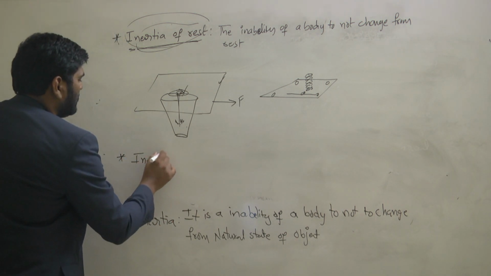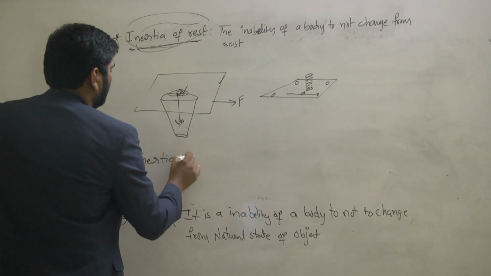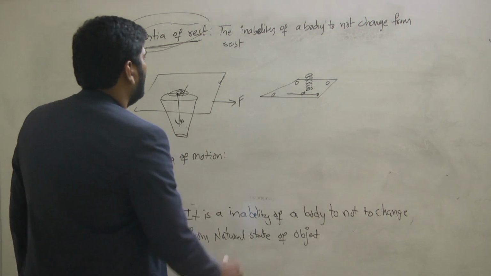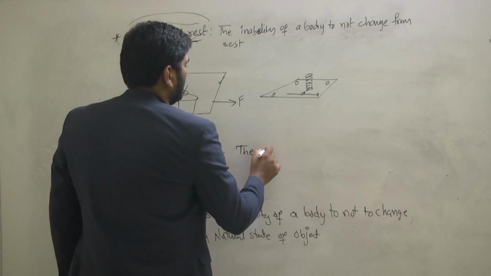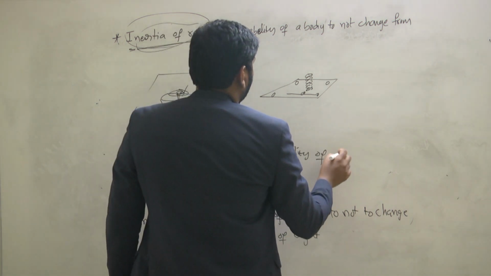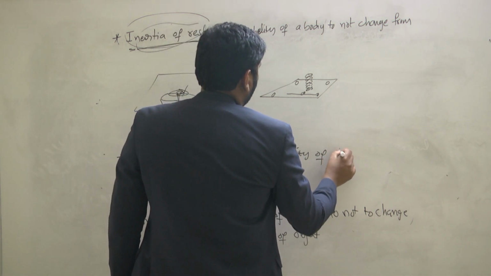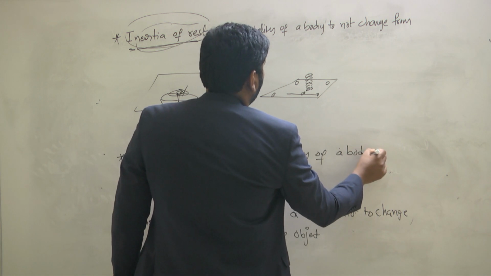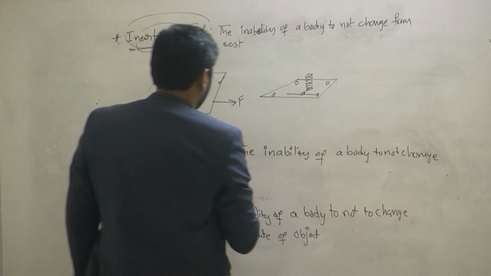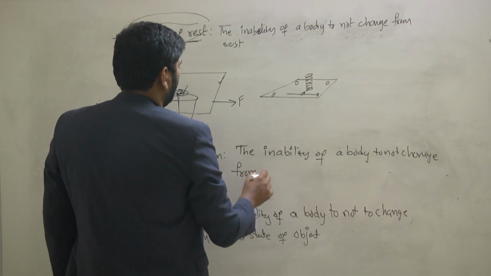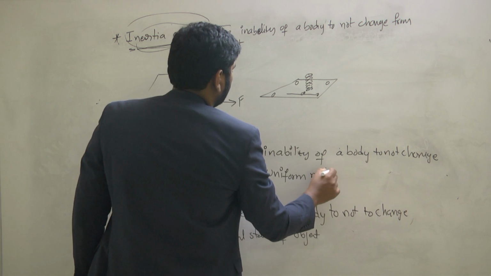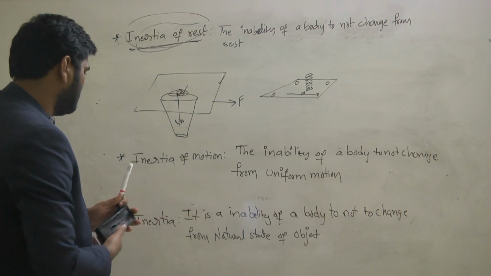Inertia of motion. So can you tell me the definition of inertia of motion? This is also the inability of a body to change from which state? Motion. What kind of motion? Uniform motion. Very good, uniform motion. The inability of a body to change from uniform motion.